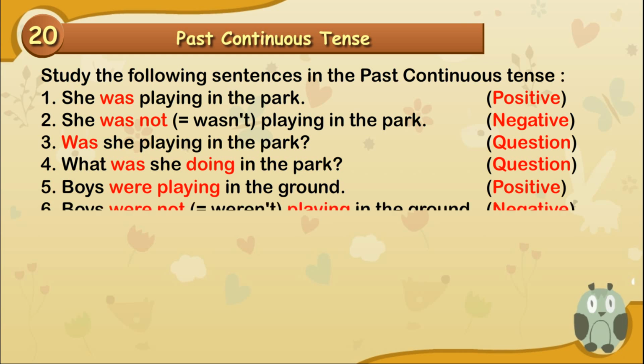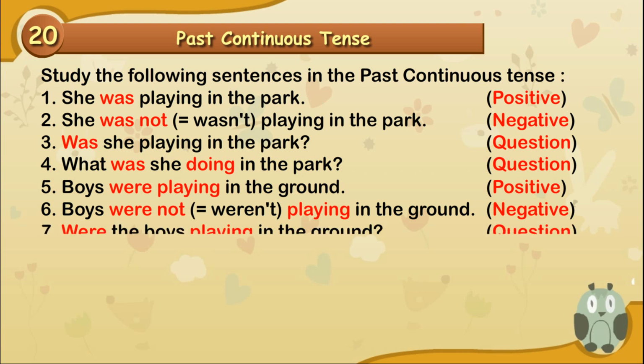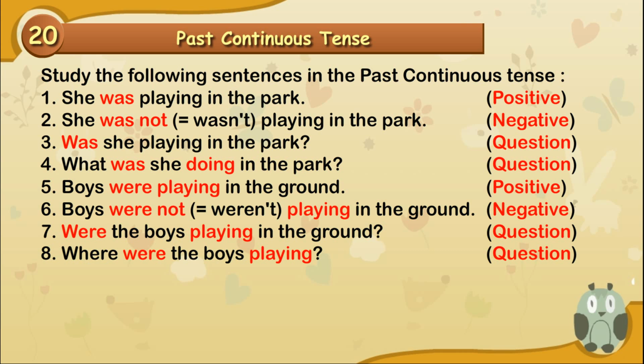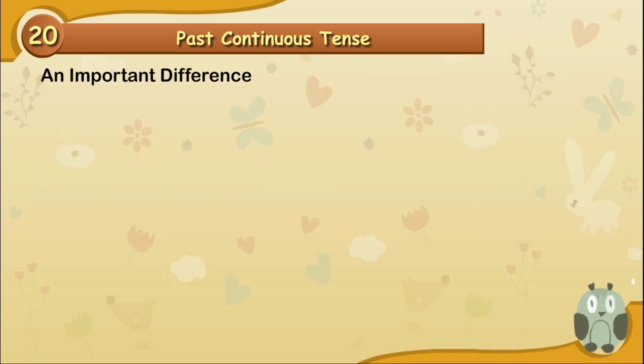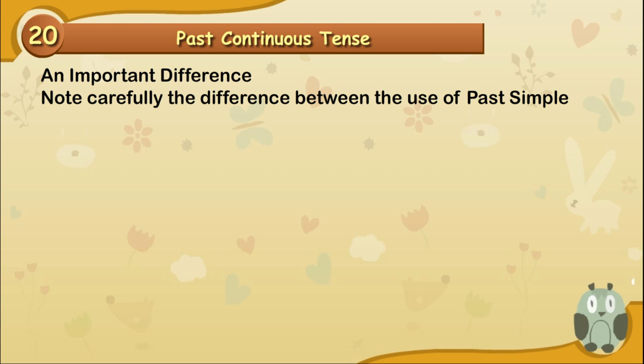Boys were playing in the ground. Positive. Boys weren't playing in the ground. Were the boys playing in the ground? Where were the boys playing? Question. An important difference. Note carefully the difference between the use of past simple and past continuous tenses.